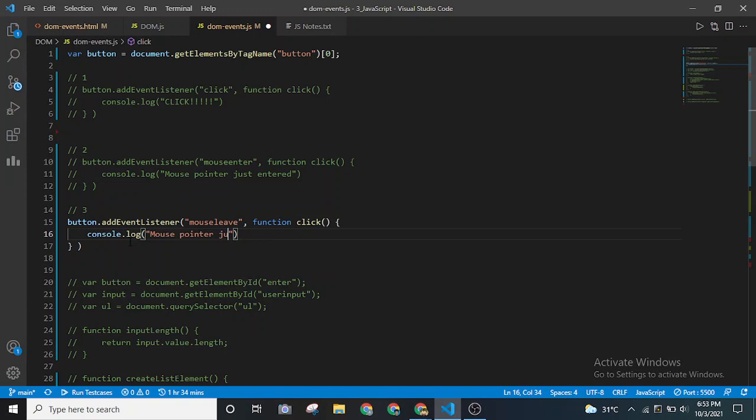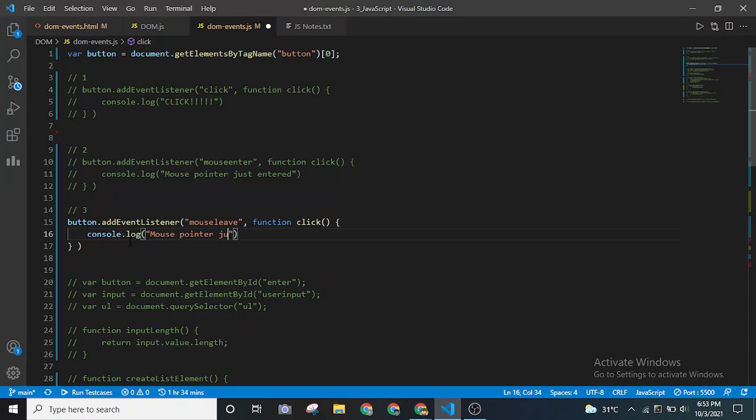So if I do this, and let me refresh it. As you can see, it is refreshing live. I have gone inside this button, I'm coming out. See the log over here, the number is increasing, right? When I go and come out, it is 6 now, it is 7 now, it is 8 now.